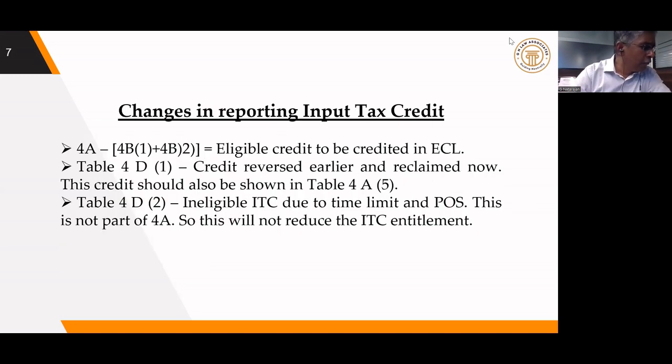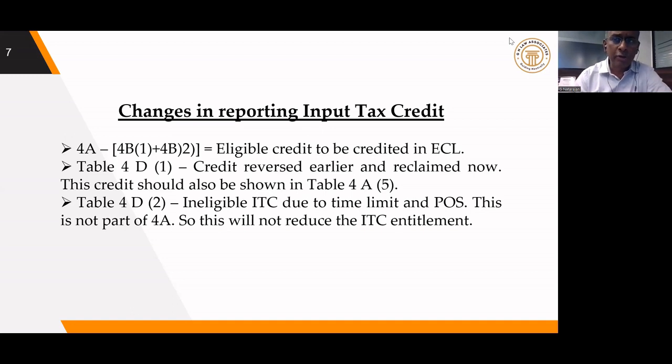Now, 4C. 4C is the net ITC. There is no change. 4A minus 4B will be 4C. So 4A will give the total credit, mostly auto-populated. We can edit it also. And minus 4B. What is 4B? 17(5), rule 42, rule 43, and all reclaimable reversals. So 4A minus 4B will give 4C, that is the net ITC, that will be transferred to the electronic credit ledger.